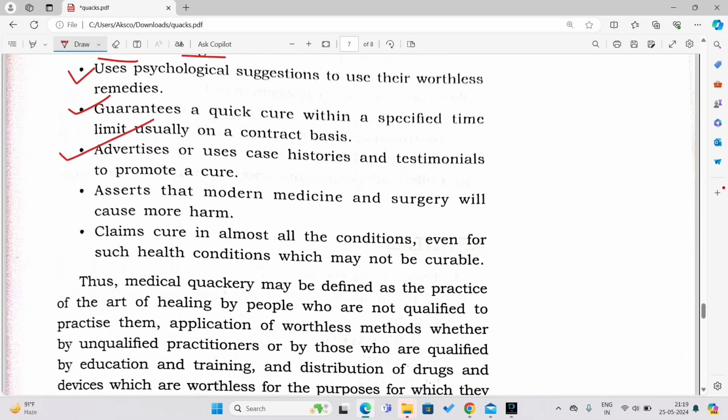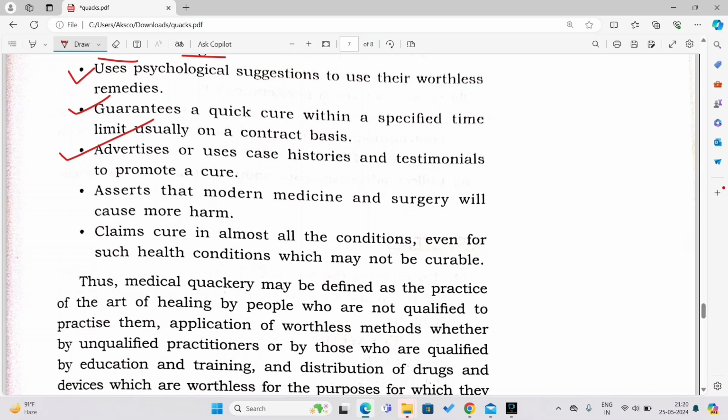They will say this person was suffering from cancer, and now that person is fine, he is running. This person was suffering from gallbladder stones, now his stone is gone. This kind of words they say, so don't believe them, don't trust them.